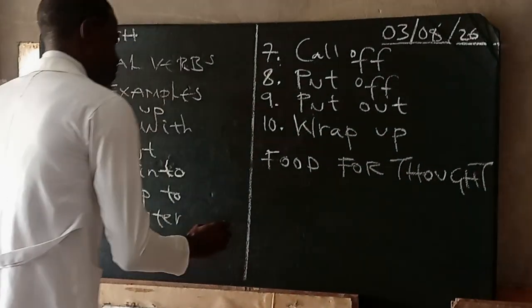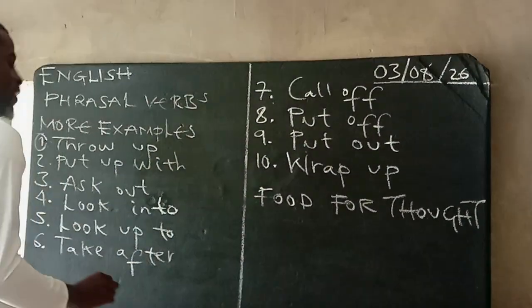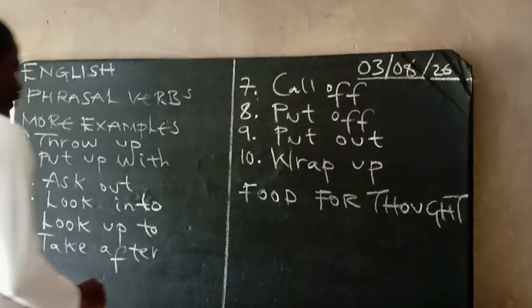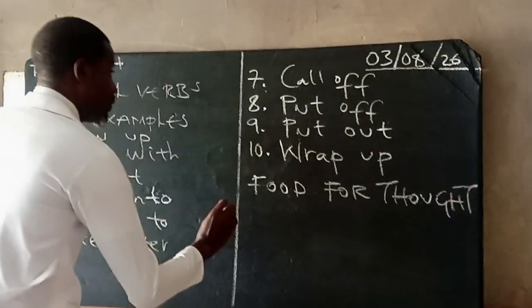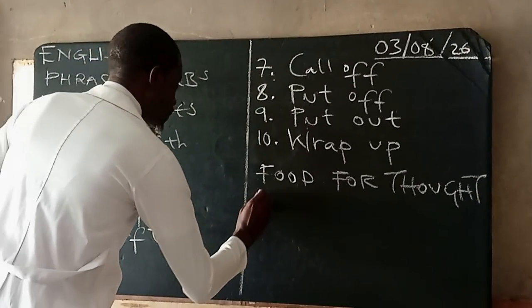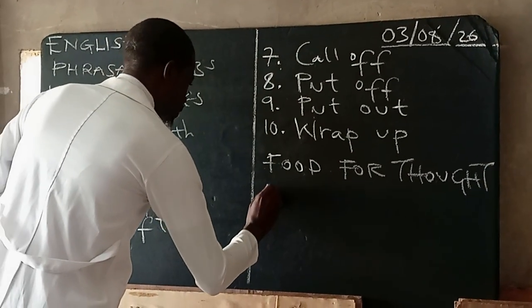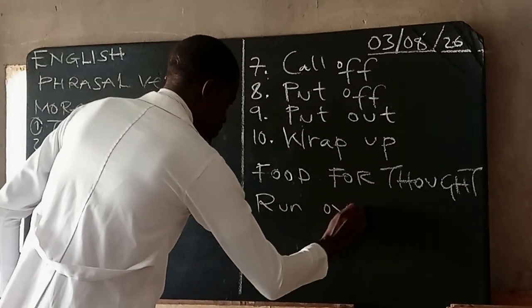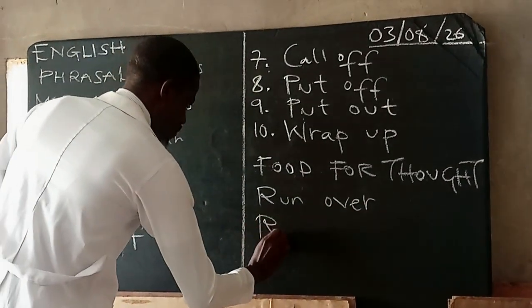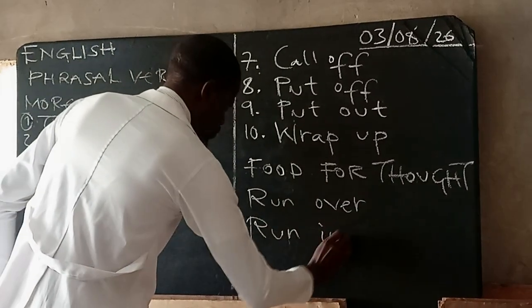I want you guys to research the meaning of run over and run into.